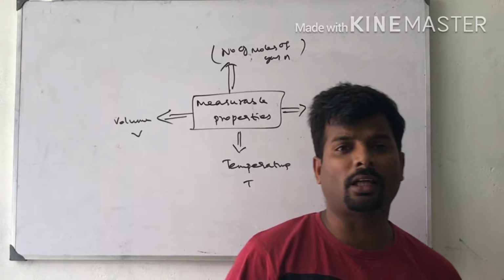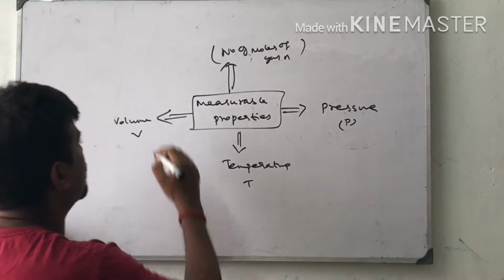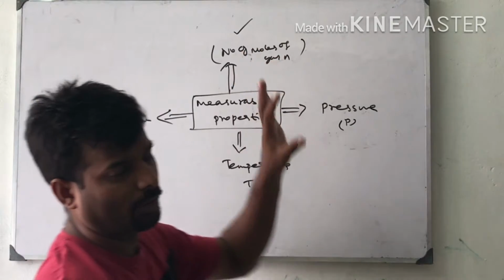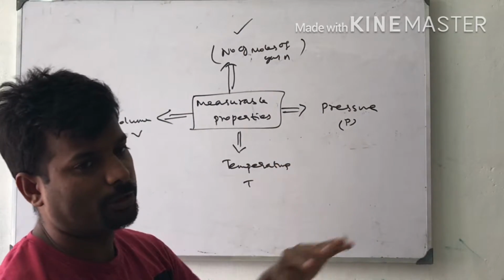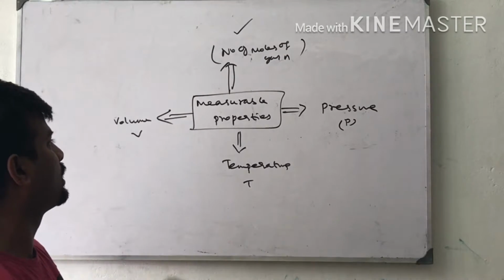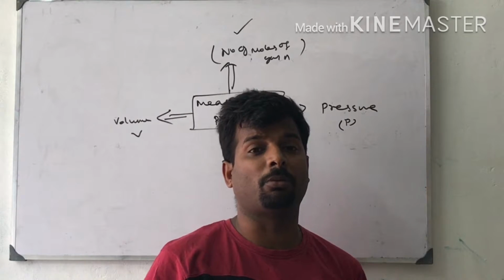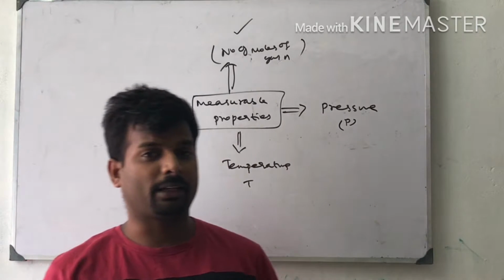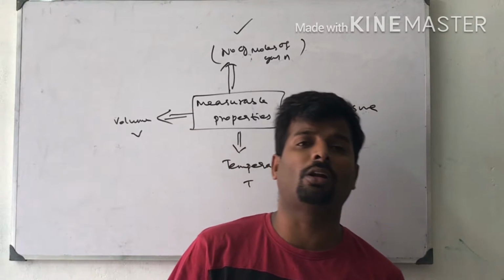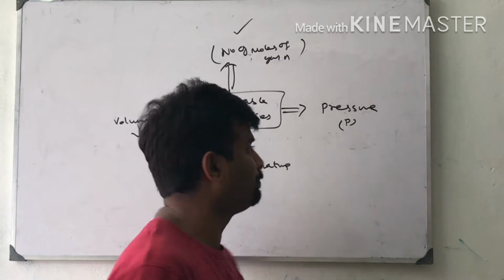These properties are interdependent and they tell about the behavior of the gas. These are called measurable properties. Number of moles of gas, the amount of gas present. Pressure, how much pressure increases or decreases. Temperature, how much temperature increases or decreases. Volume increases or decreases. Based upon this, we have four laws: Boyle's law, Charles law, Avogadro law, and Gay-Lussac's law. Now I am going to explain each law one by one.